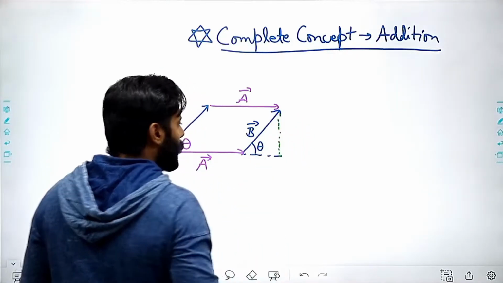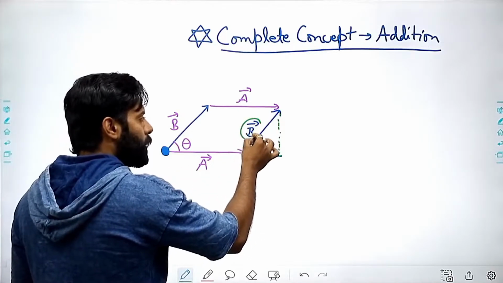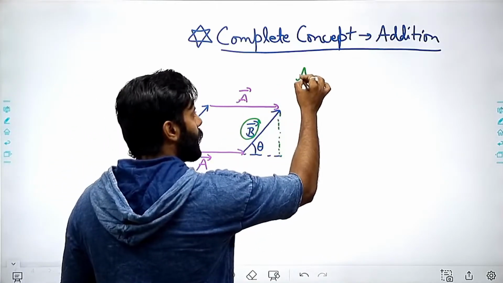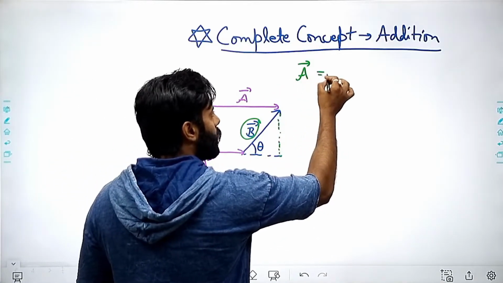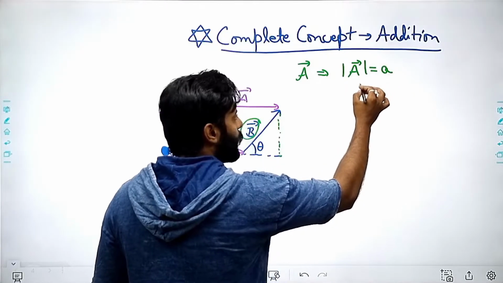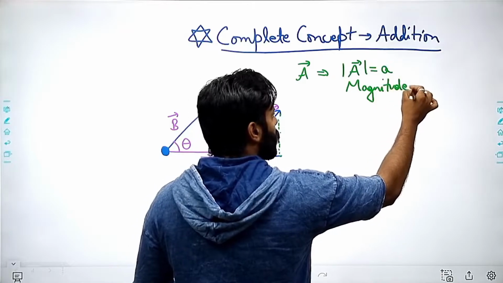I can draw the perpendicular here, and as you know, this vector length can be represented by some magnitude. If a is the vector, then the magnitude of a vector will be represented by a. Magnitude means the length of that vector.